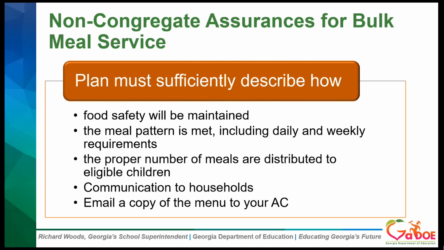SFAs that desire to utilize the bulk meal flexibility must sufficiently describe in their non-congregate assurances how food safety will be maintained, the meal pattern is met, including the daily and weekly requirements such as vegetable subgroups and whole grain-rich, that the proper number of meals are distributed to eligible children, and how households will be communicated with. The SFA must also provide a copy of the menu if bulk foods are intended to be distributed for any meal items. You are able to do a mix of bulk and unitized.